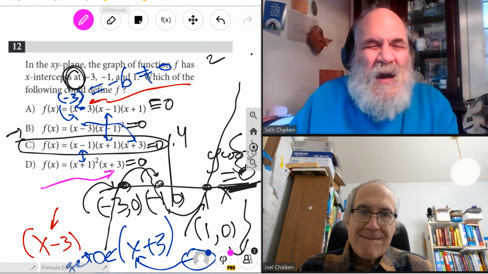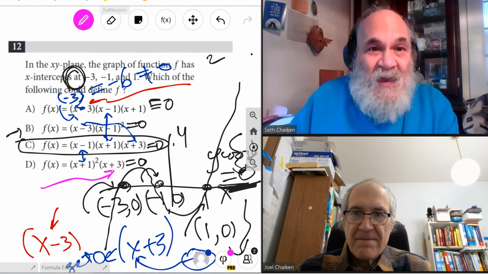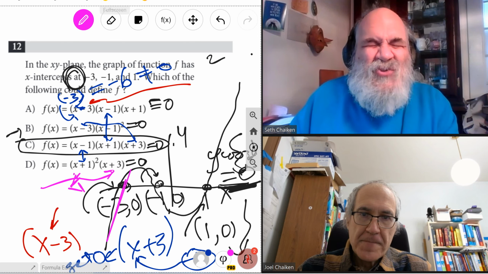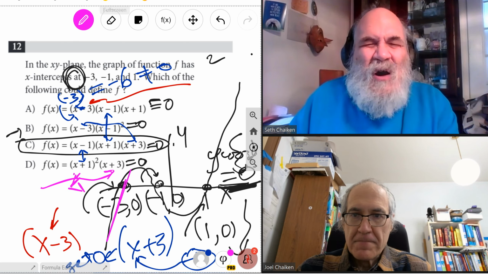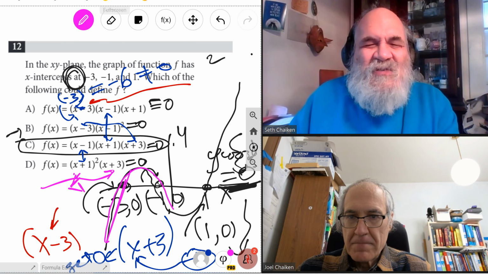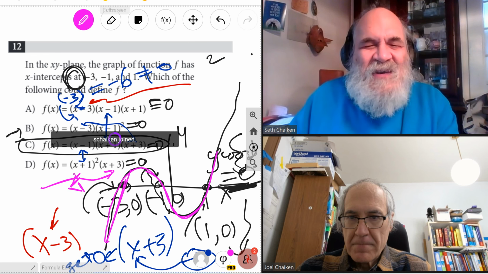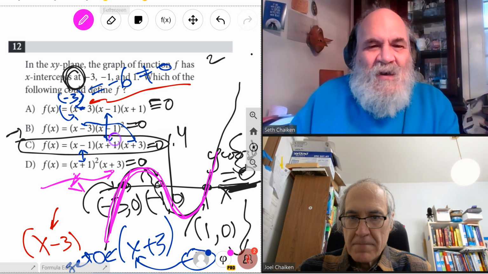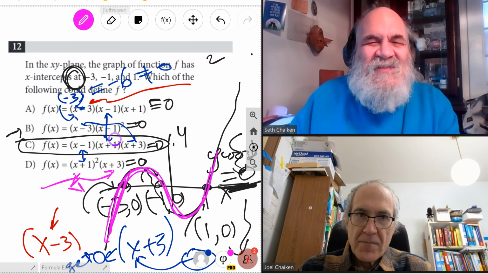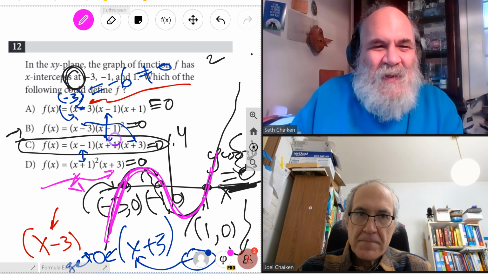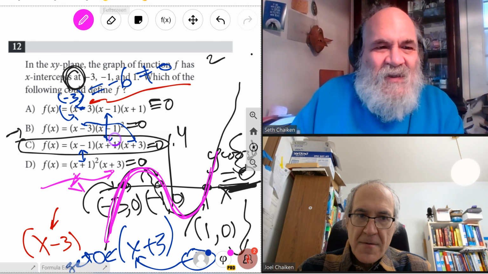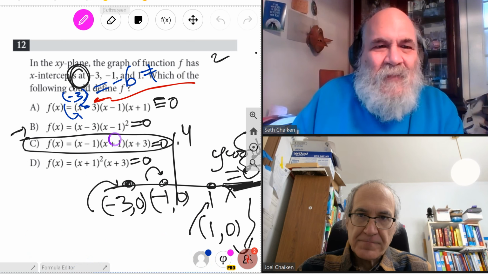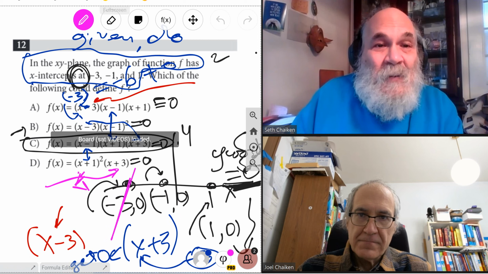I just want to comment about how to approach a question like this. In many SAT questions, there are two separate kinds of information. There's the information that is given, which you could call the data.